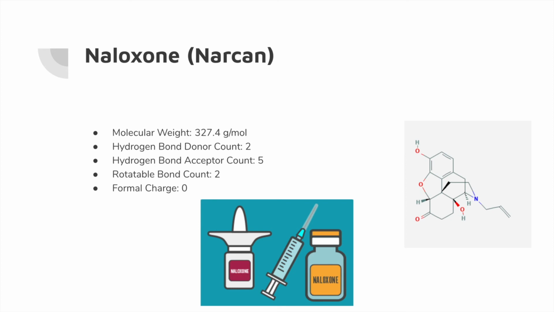Naloxone has a molecular weight of 327.4 grams per mole. It has a hydrogen bond donor count of 2, a hydrogen bond acceptor count of 5, a rotatable bond count of 2, and a formal charge of 0.